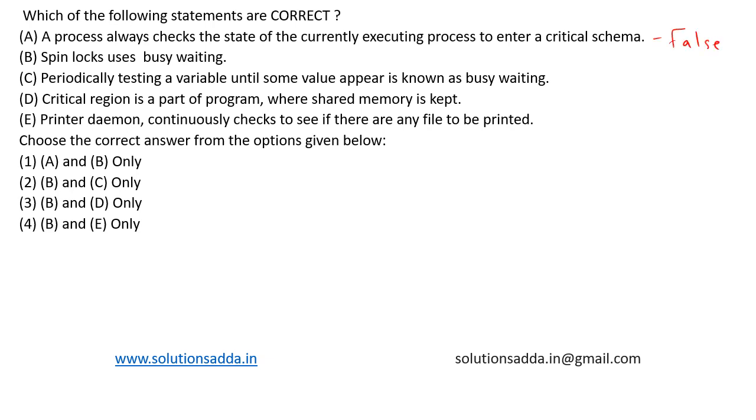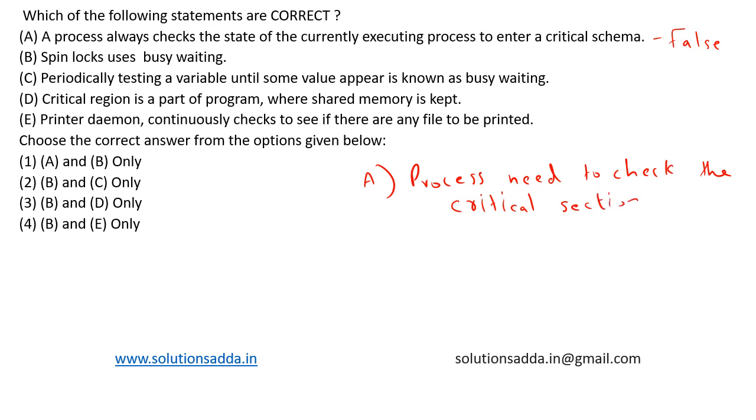Because a process need not always check the state of the currently executing process. For statement A, the process need to check the critical section only. That is maintain mutual exclusion. It needs to maintain only this and need not check the state of the current executing process.